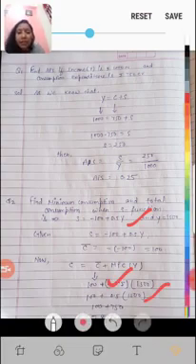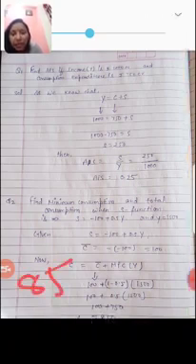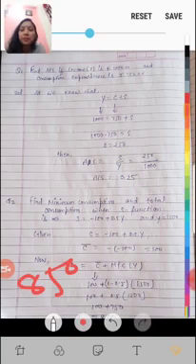Now 100 plus 0.5 multiplied with 1500, that is 750. So ultimately your answer is 850. Answer is 850. You can see it at the bottom. Okay, this is your second question.